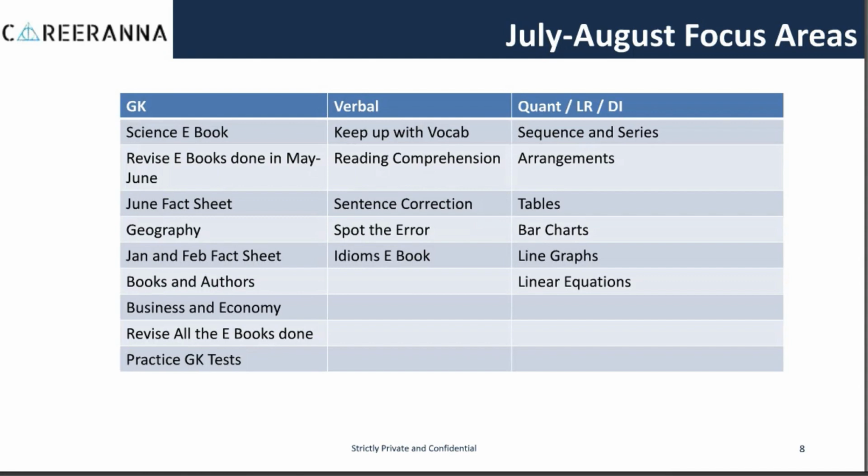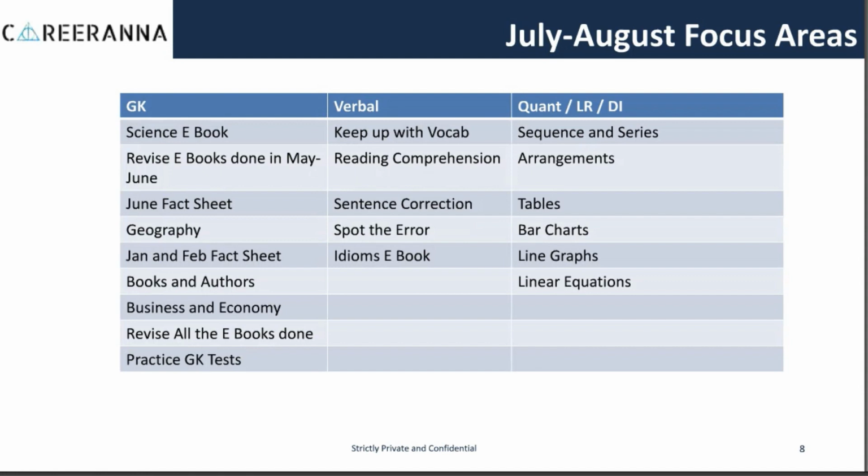When it comes to quant and LRDI, this is the period where you should be focusing more on LRDI topics, after having completed your arithmetic, which we put up majorly in May and June. So once you are done with your arithmetic part, you should be moving to topics like sequence and series, arrangements, tables, bar charts, line graphs, and linear equations.